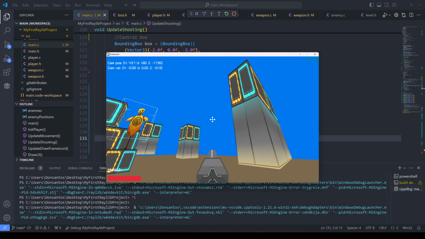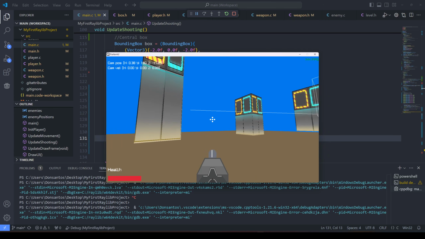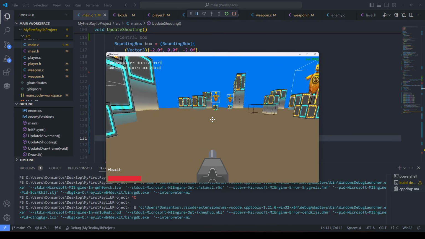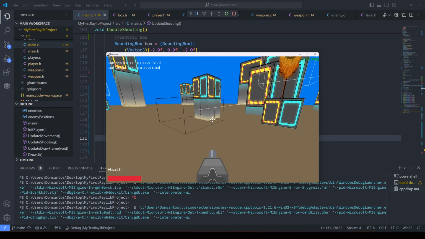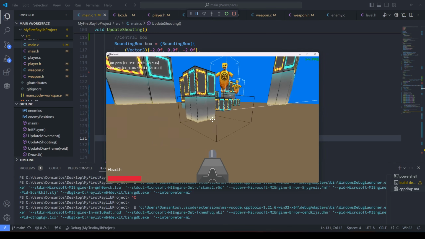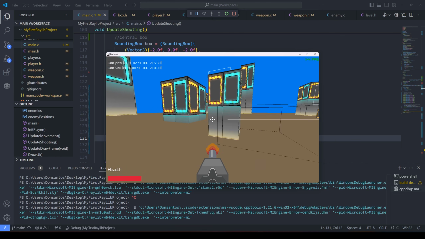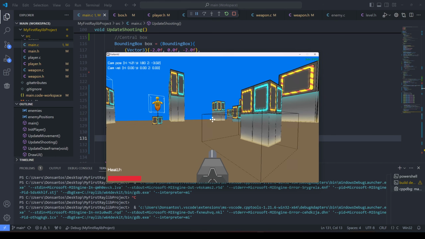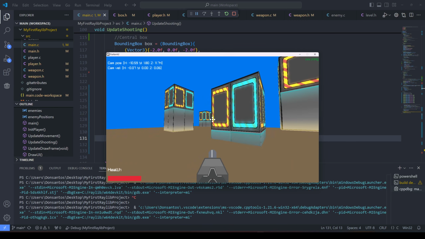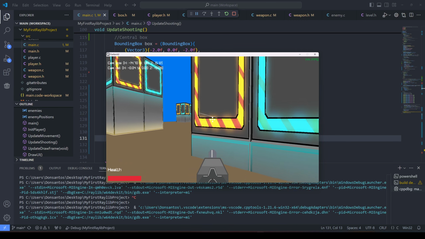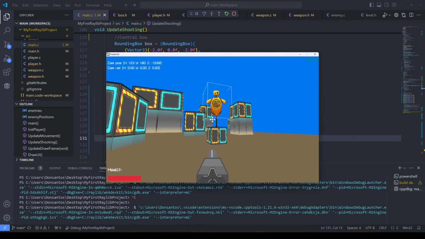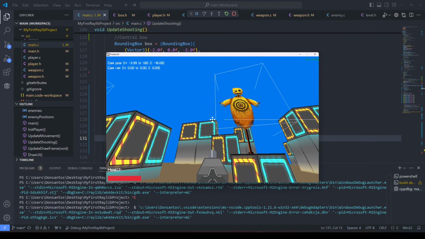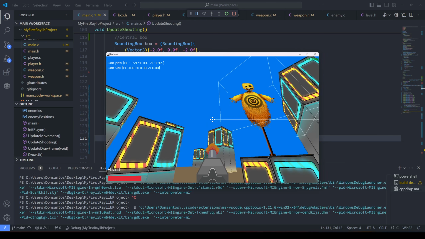So for example, if I shoot here, sometimes a long ray, sometimes an incredibly short ray. If I shoot the central box, the ray stops. That's important. It stops at the box's surface. That's how I know that it's working. It never goes through this box, but it can go through other boxes. So if I shoot here, it penetrates, right? So now we'll check against all of the enemies. Yeah. Look, it stops.